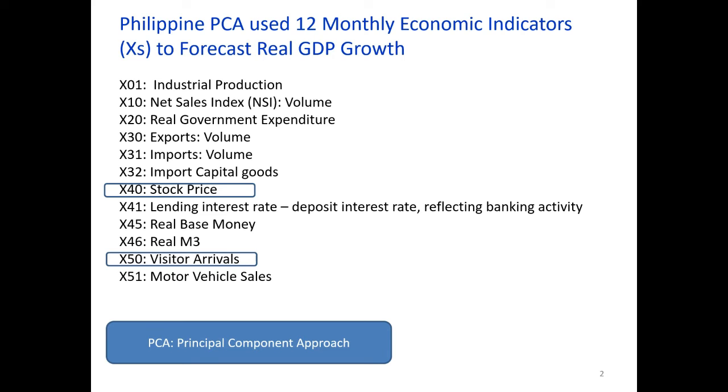Philippine PCA uses 12 monthly economic indicators. Unfortunately, we could not introduce interest rate spread because of the difficulty of getting the historical data series of long-term interest rate.